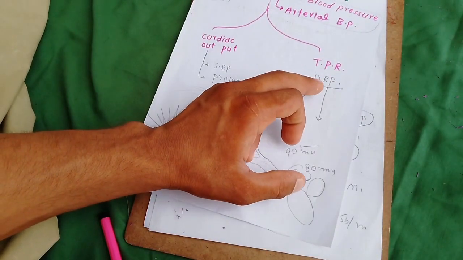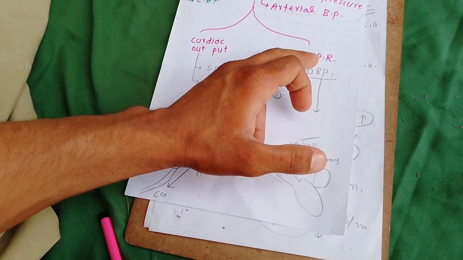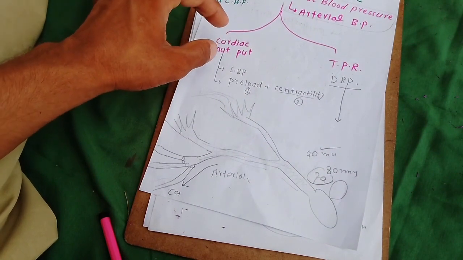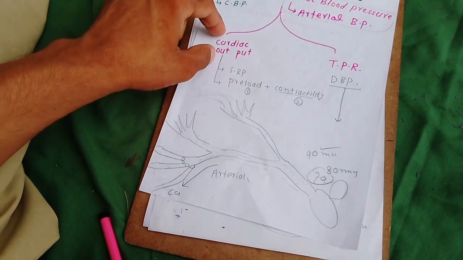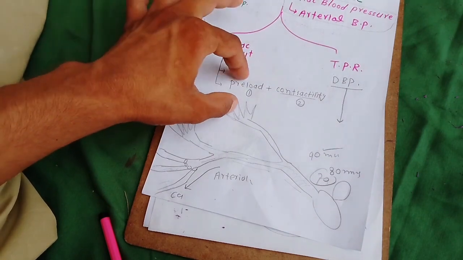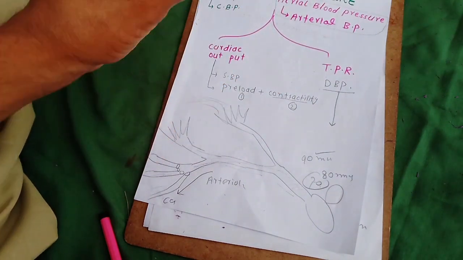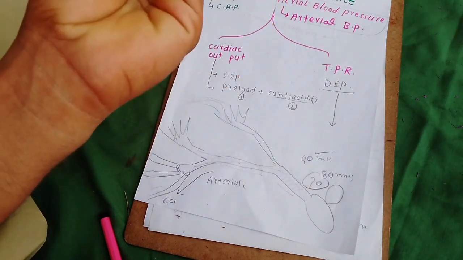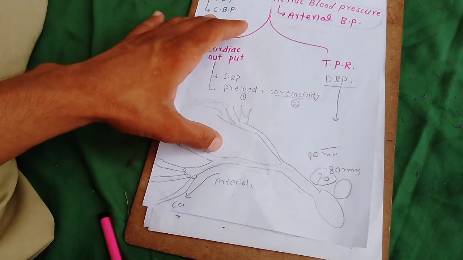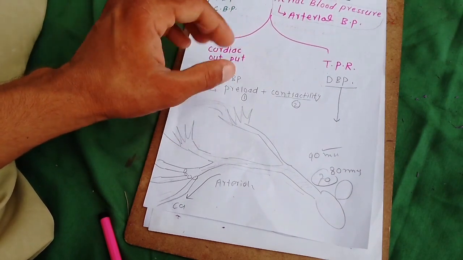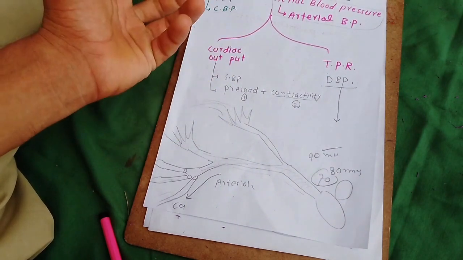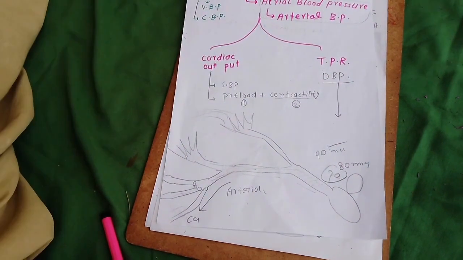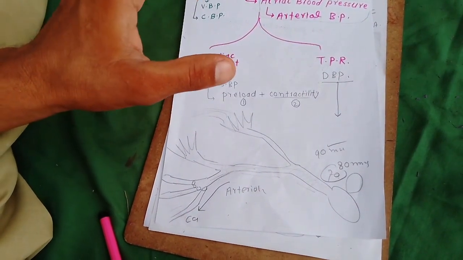So the diastolic blood pressure depends on total peripheral resistance, and the systolic blood pressure depends on cardiac output, which again depends on preload and contractility. So this is all about blood pressure and its factors. In the next class I will explain the venous blood pressure and the capillary blood pressure and their importance.